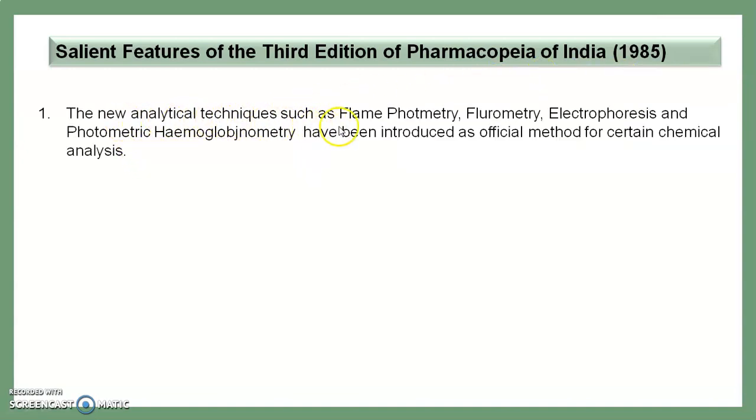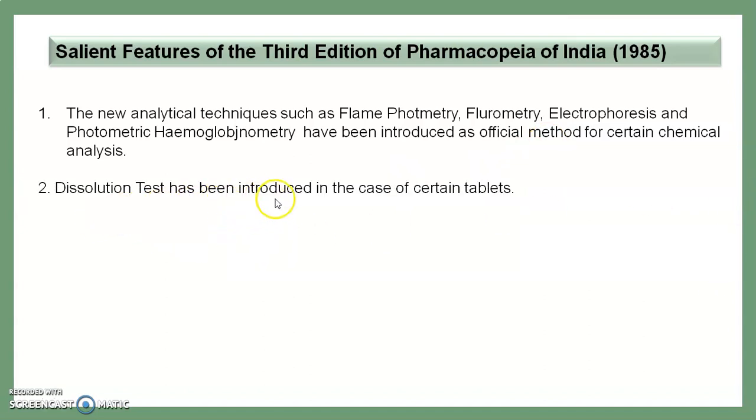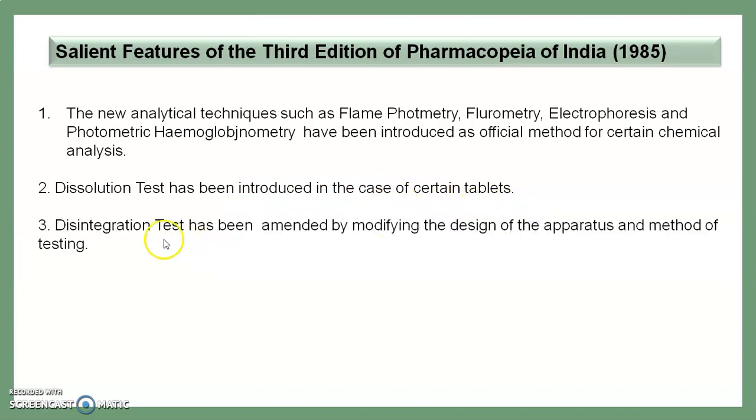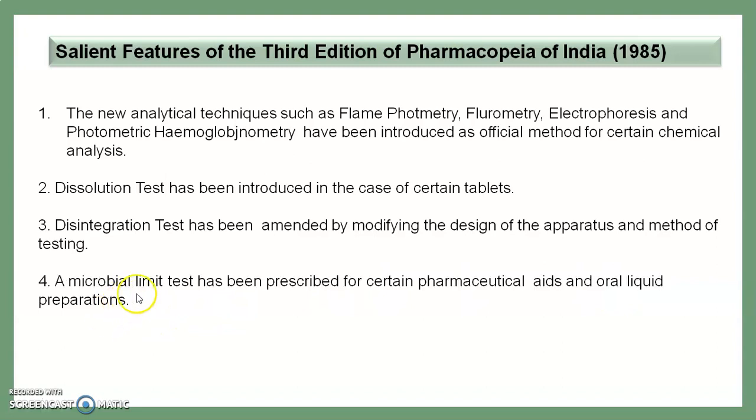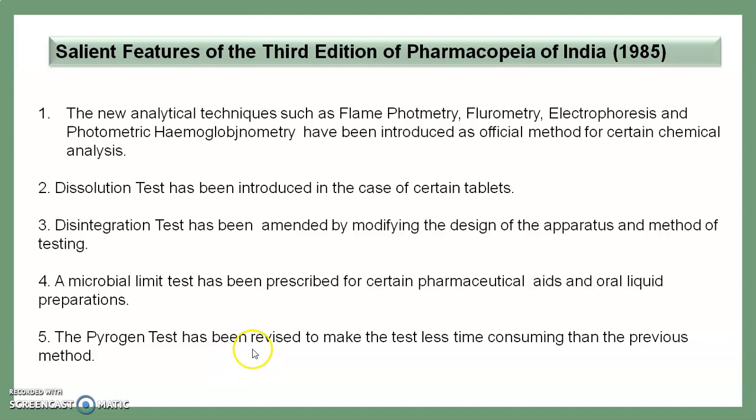New analytical techniques such as flame photometry, fluorometry, electrophoresis, and photometric hemoglobinometry have been introduced as official methods for chemical analysis. Dissolution test has been introduced in the case of certain tablets. Disintegration test has been amended by modifying the design of the apparatus and the method of testing. Microbial limit test has been prescribed for certain pharmaceutical aids and oral liquid preparations. Pyrogen test has been revised to make the test less time consuming than the previous method.